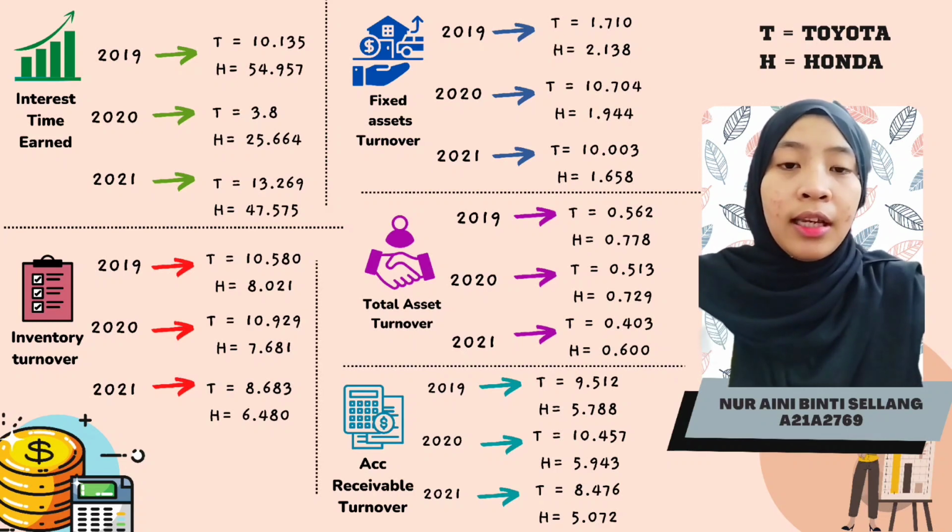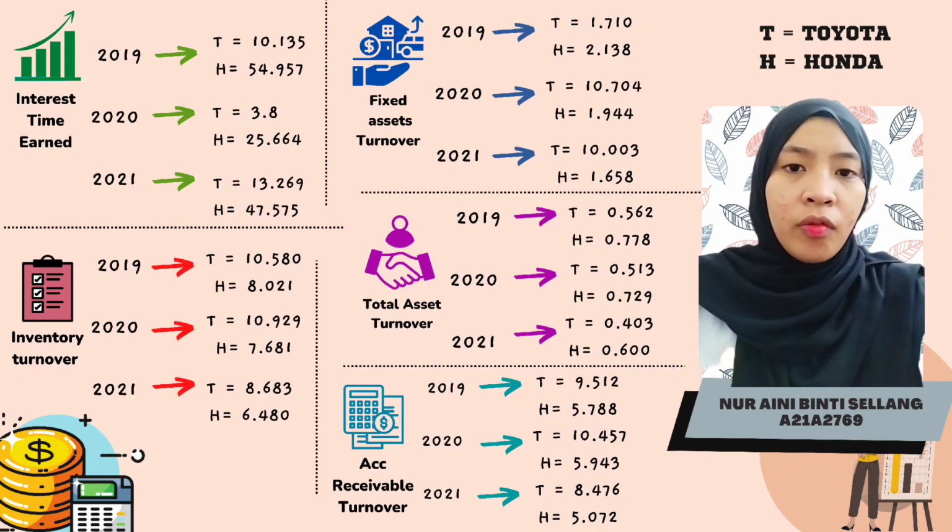From 2019 until 2021, Honda has a higher ratio compared to Toyota. For the accounts receivable turnover, Toyota increased from 2019 until 2020 but decreased in 2021. The difference with Honda is that it decreases every year from 2019 until 2021. So based on the table, even though Toyota decreased in 2021, it is still more effective in collecting receivables than Honda.